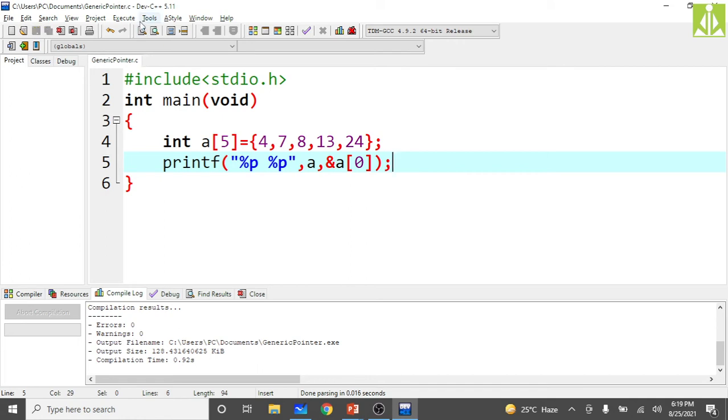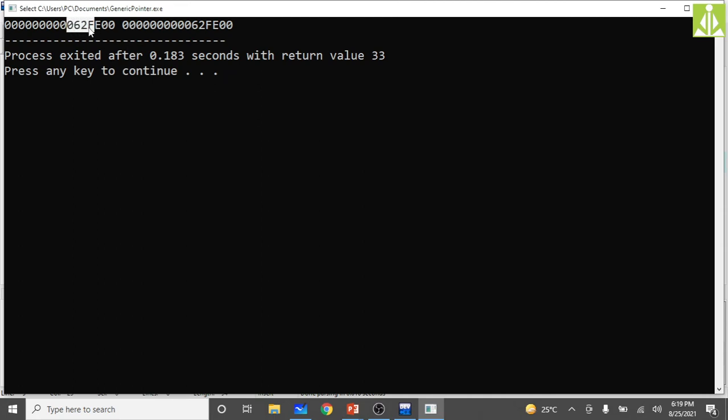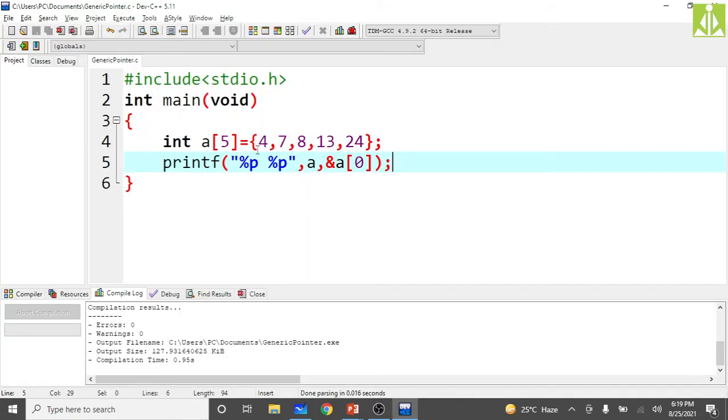Now save the program and compile. Sorry, tools, not this one, execute, compile. The program compiled successfully. Now print it on the output screen. As you can see here, 62F, and all the first digits are zeros only, so check the last 6 digits. 62FE00, and here also 62FE00, because they are pointing to the same location. Same address means they point to the same location. So both the array name and the address of the first memory location are the same, because the array name itself is a pointer constant to the first location.